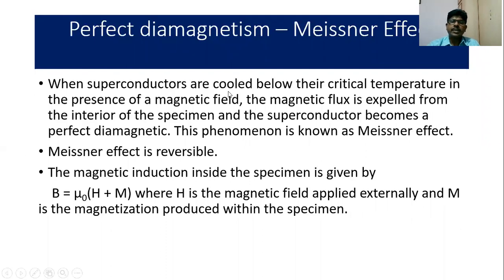When superconductors are cooled below their critical temperature in the presence of a magnetic field, the magnetic flux is expelled from the interior of the specimen and the superconductor becomes a perfect diamagnet. This phenomenon is known as the Meissner effect, and the Meissner effect is reversible. The magnetic induction inside the specimen is given by B equals mu naught into H plus M, where H is the magnetic field applied externally and M is the magnetization produced within the specimen.